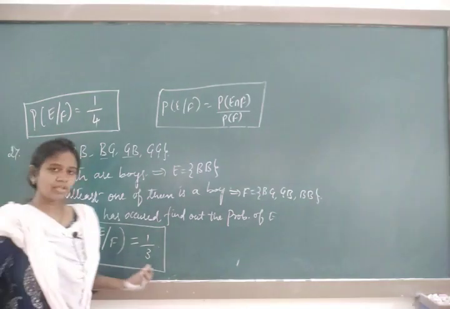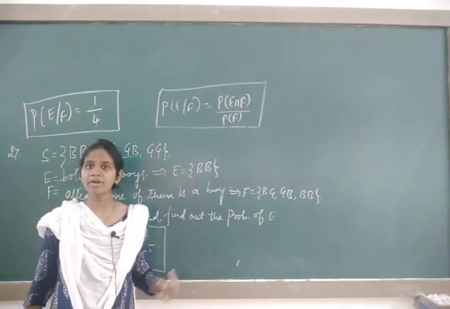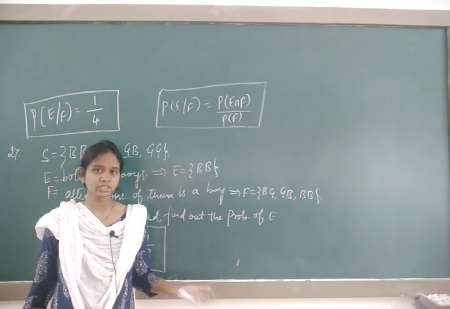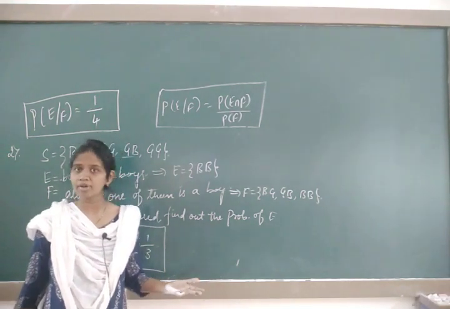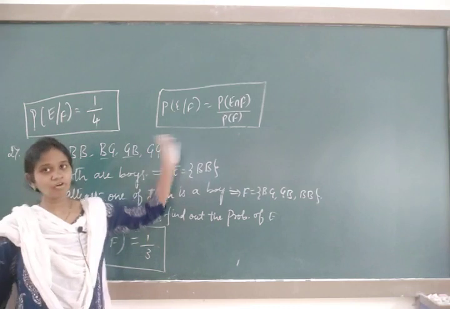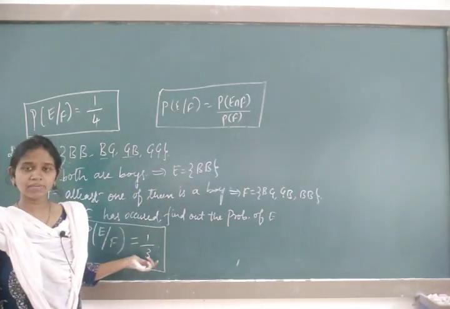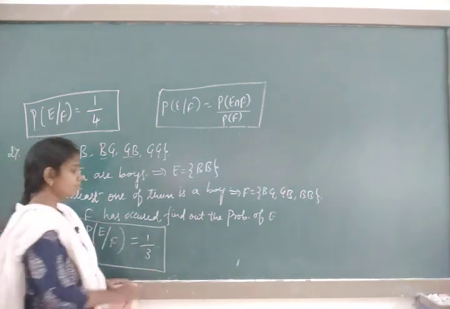So if one event has already occurred, we can find the probability of another event. This is the concept of conditional probability. Logically we can find it without using the formula. Can I use the formula and get the same answer? Yes, we will verify that also.